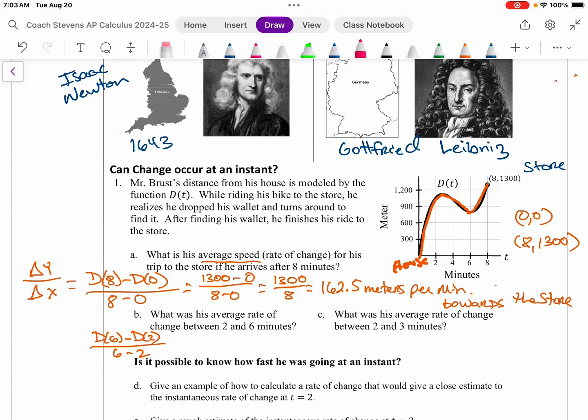If we take at 2 minutes and highlight that ordered pair right here, and then at 6 minutes, and draw a line between those two pink dots, we just created the secant line. We created the secant line. And so we can find the slope of that secant line. If we wanted to do rise over run, we could roughly find what that slope of that secant line is. My point here is, is that slope positive or negative?